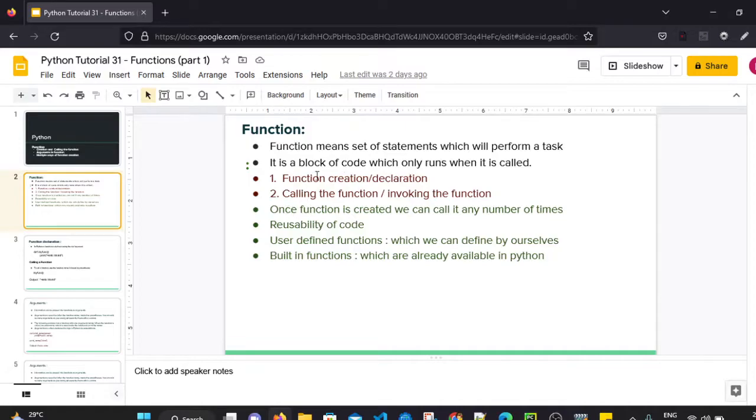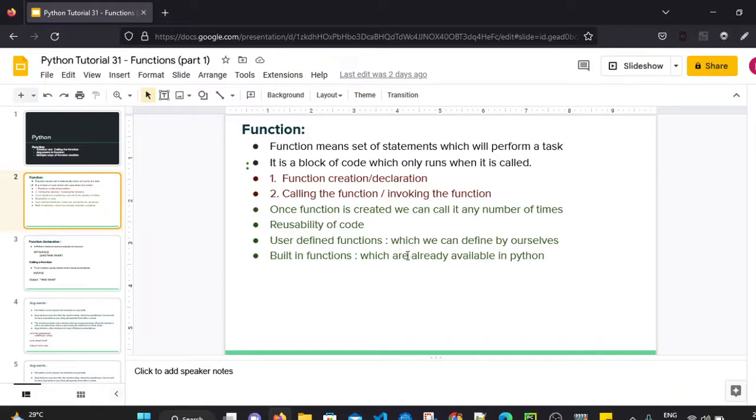So first we have to create, or simply define, that function, and then we have to call that function. When we call that function, only then will it perform that specific task. Once a function is created, we have to call it, which is also known as invoking the function. Once a function is created, we can call it any number of times. That is the benefit of a function.